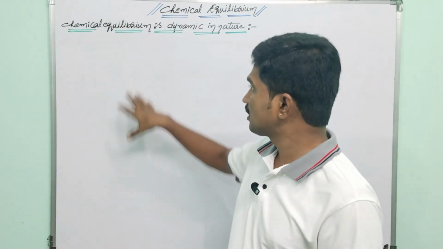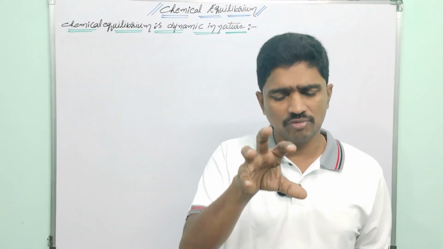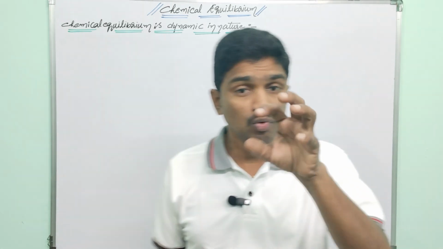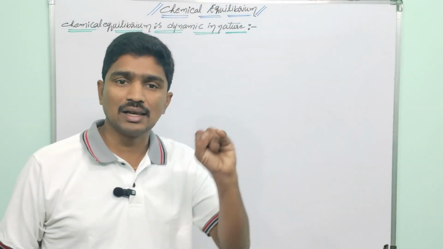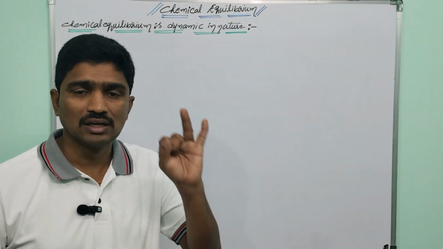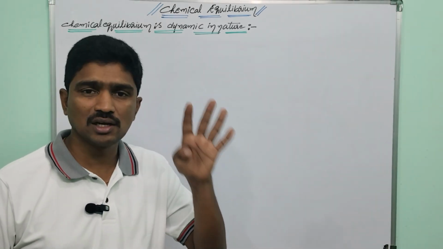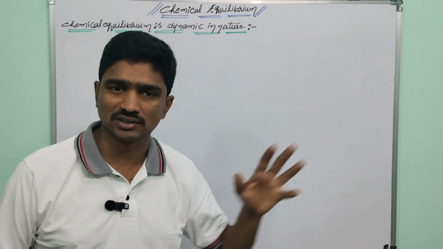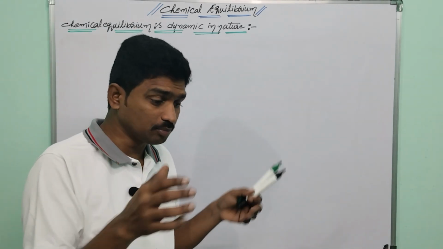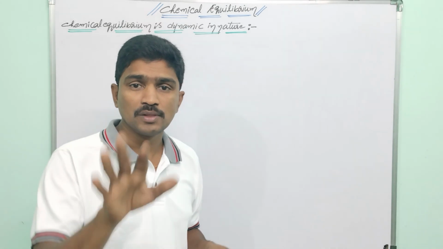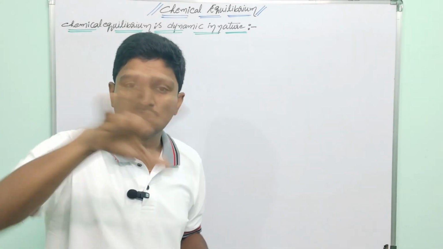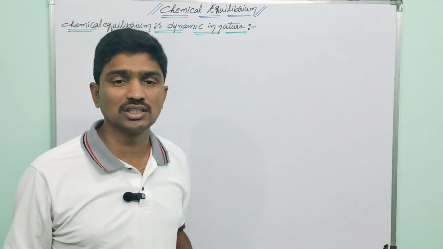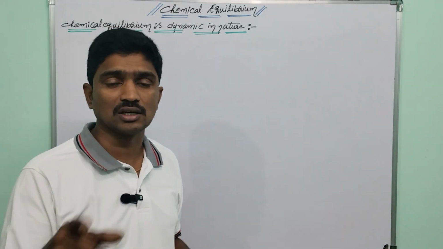Okay, but at equilibrium state, when an equilibrium is established in a reversible reaction, we notice one thing: the color, concentration, density, pressure, volume, such properties remain constant. It means if you observe the reaction mixture, there is no change in color, no change in concentration, no change in pressure, no change in density, everything remains constant.